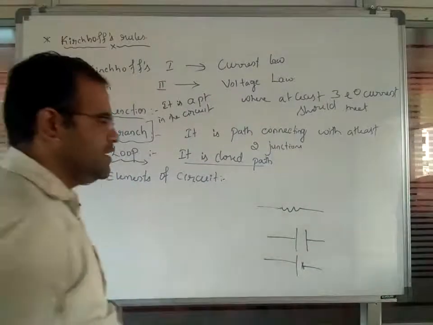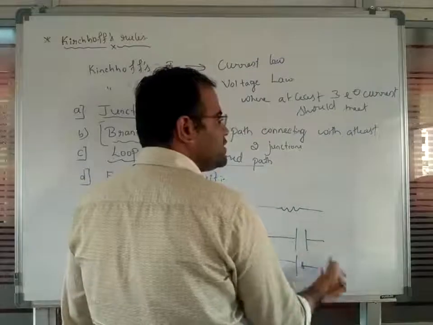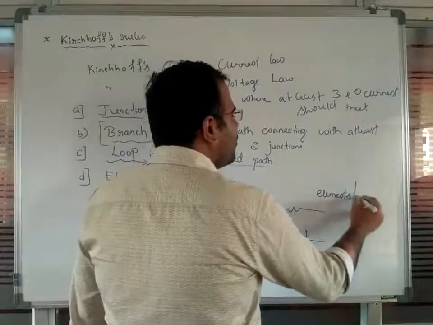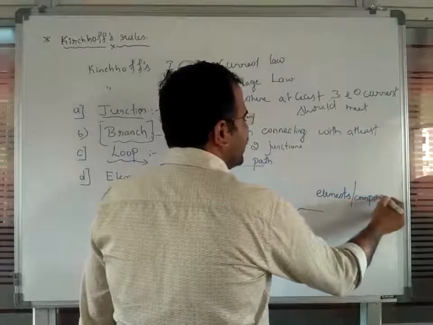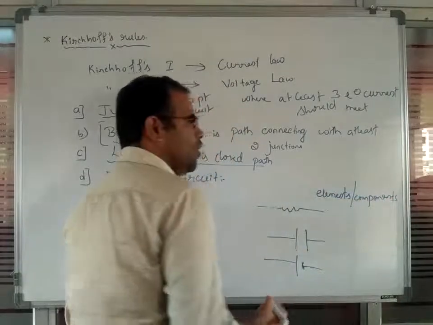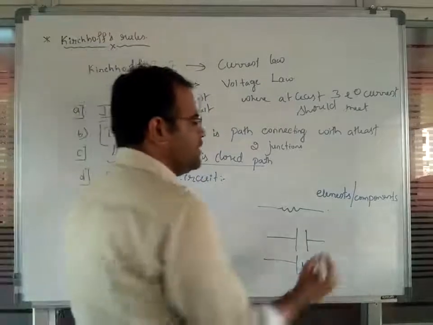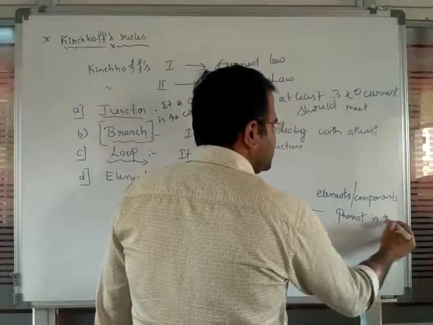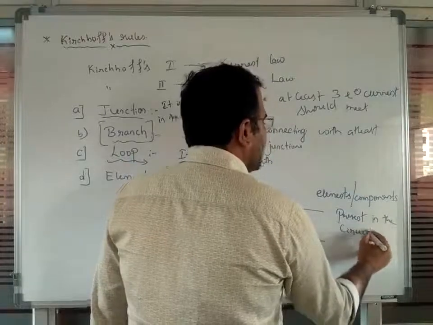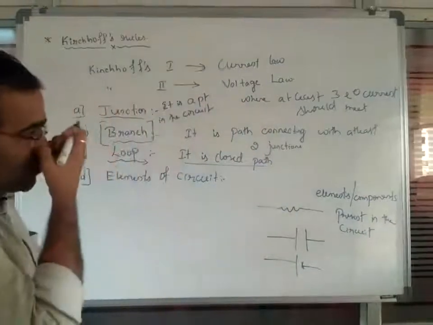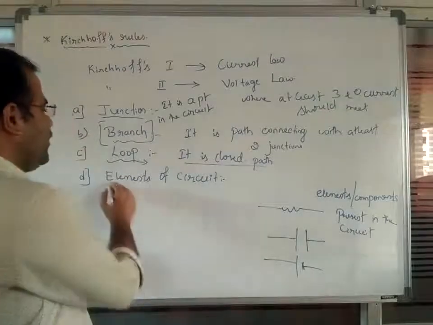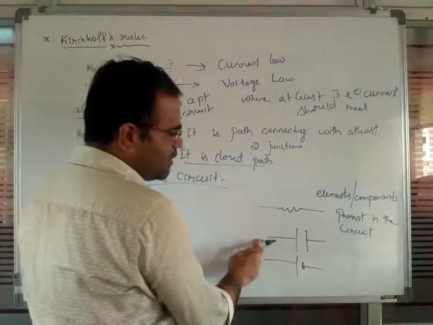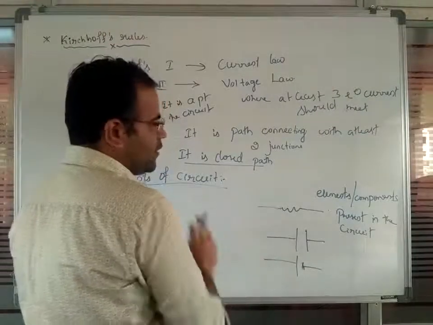The reason we call these the elements of the circuit is that these are the elements or components present in the circuit. So we call these components, and these components or elements that you are observing we call the elements of the circuit. Whatever devices are present in the circuit we call elements.